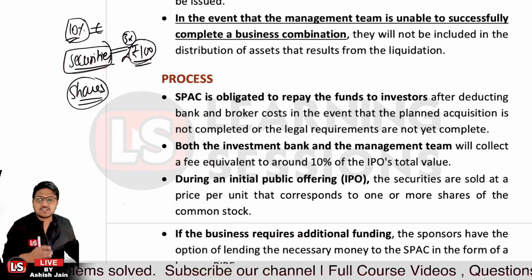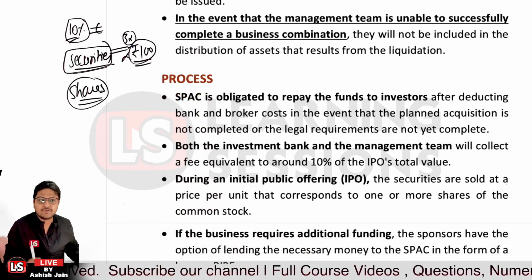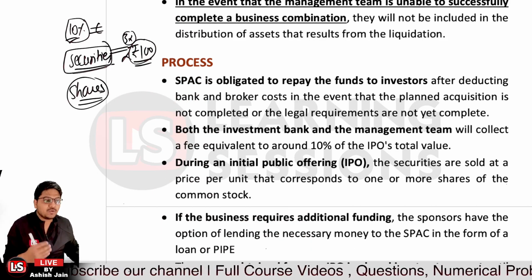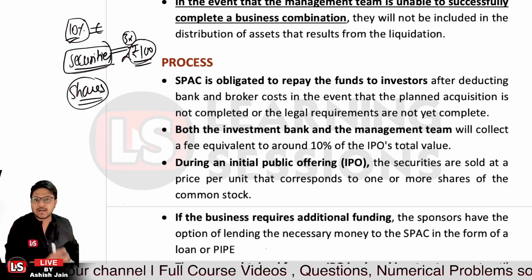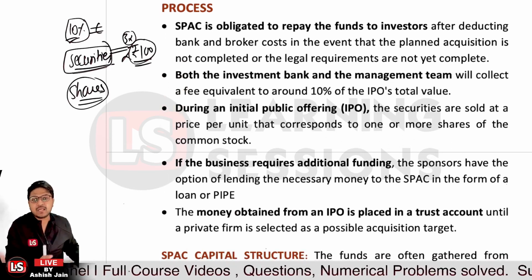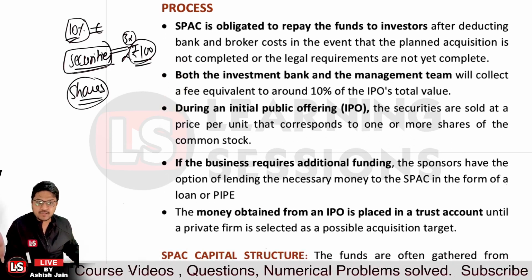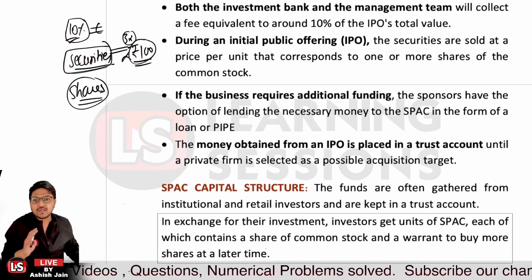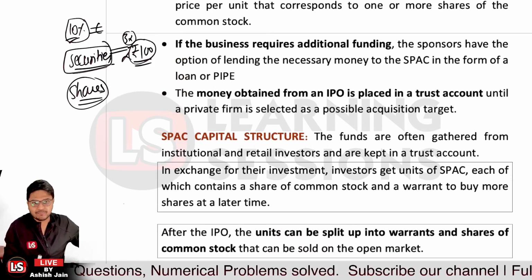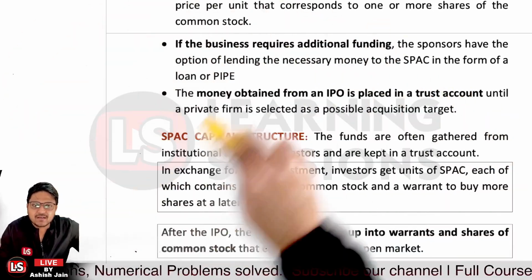And further, if the business requires additional funds, as I told you, they can get the funds through the PIPE, or they can get the funds in the form of a loan in the market, right? Further, the money obtained from the IPO is placed in a trust account, as I've already told you. That's the main scenario. And now let's have a look at the SPAC capital structure.